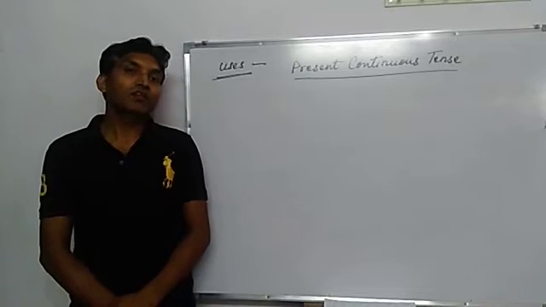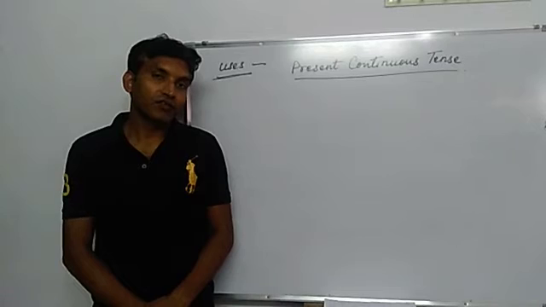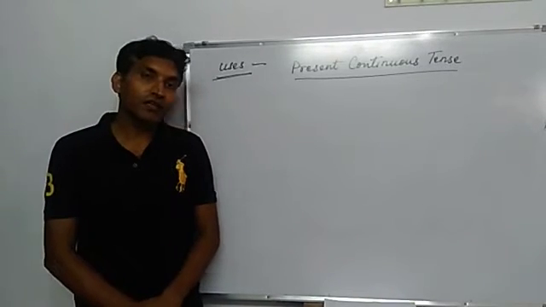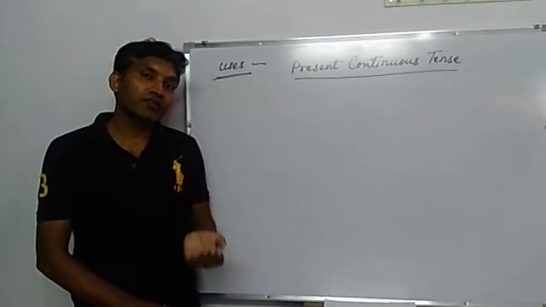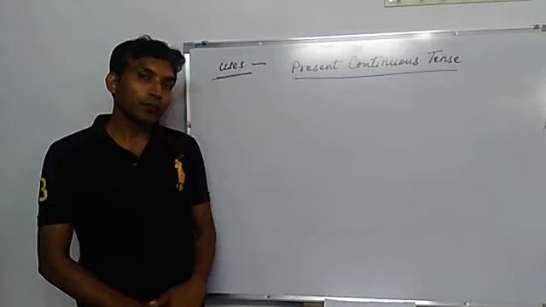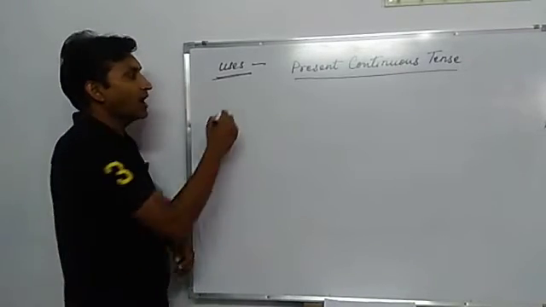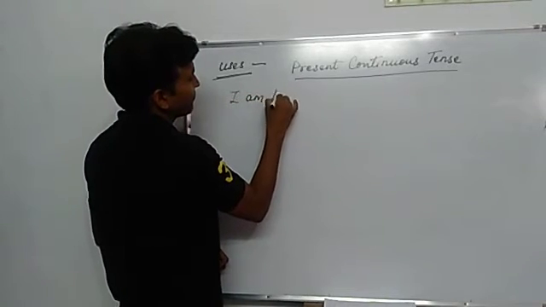Guys, yesterday we discussed the basic concept of present continuous tense. The identification of present continuous tense is that it shows an action that is taking place at the time of speaking. Suppose I am talking about myself: I am teaching you.